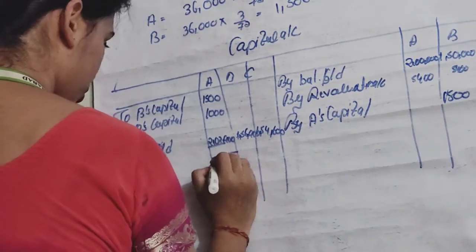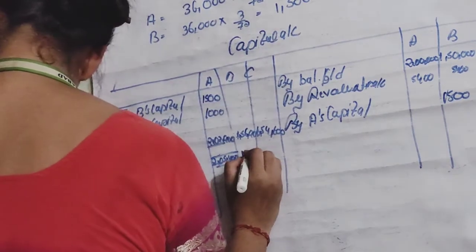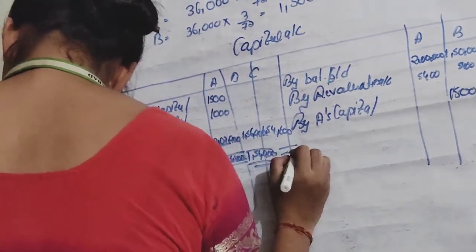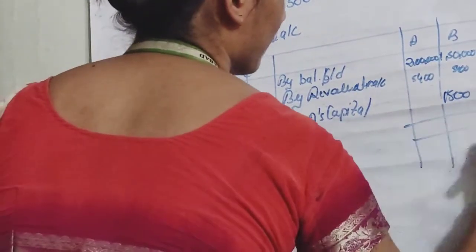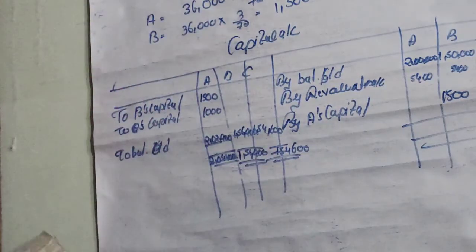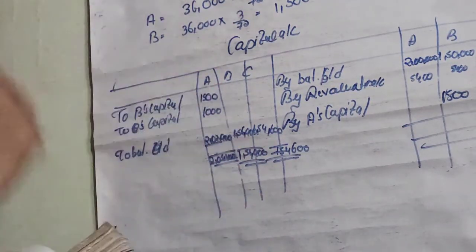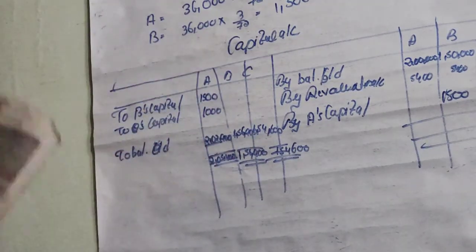And here 2,05,400, 1,56,900. And in the C, 1,54,600. Same balancing amount here also. Clear? Now we will have to prepare the new balance sheet after the revaluation of the assets and liabilities.